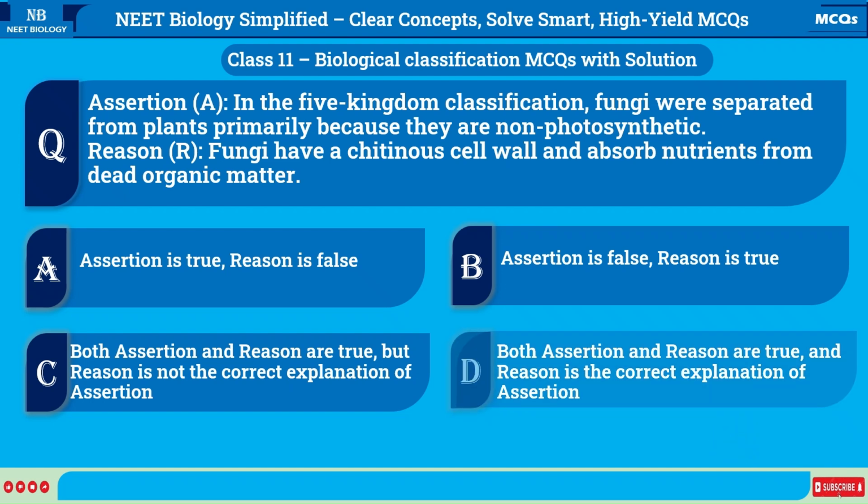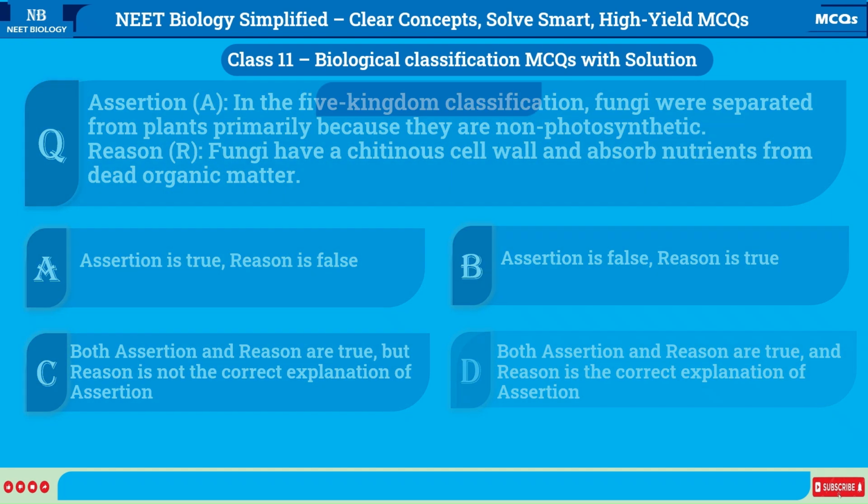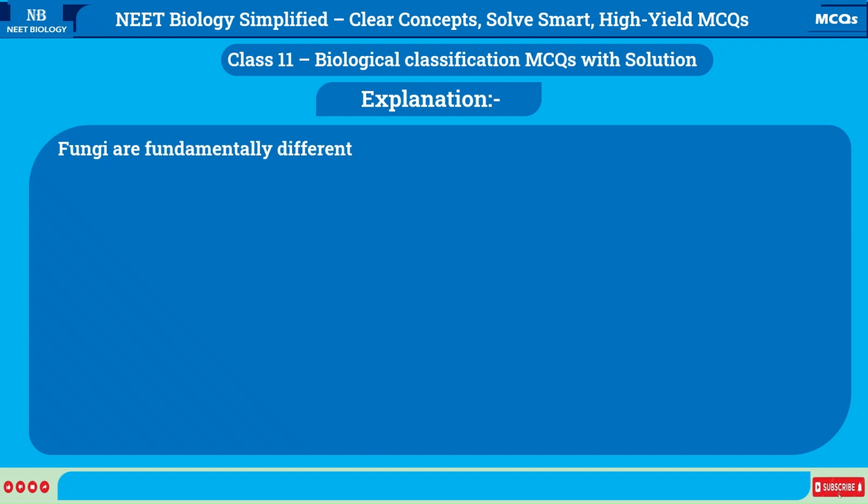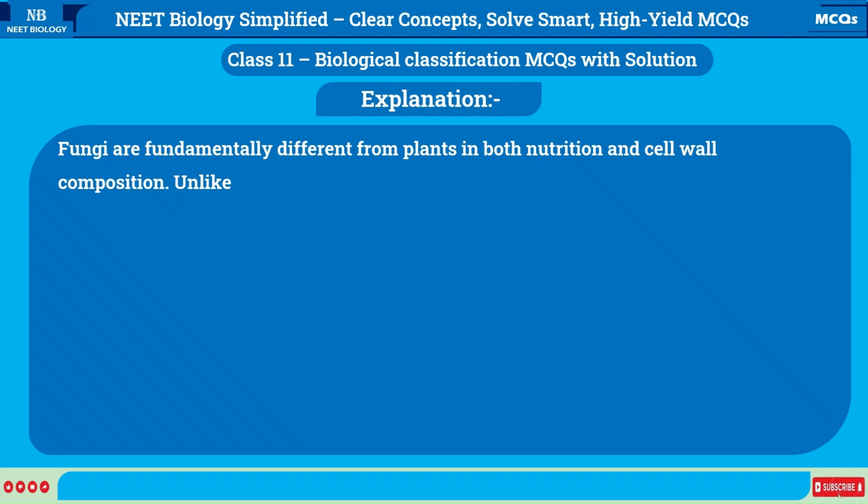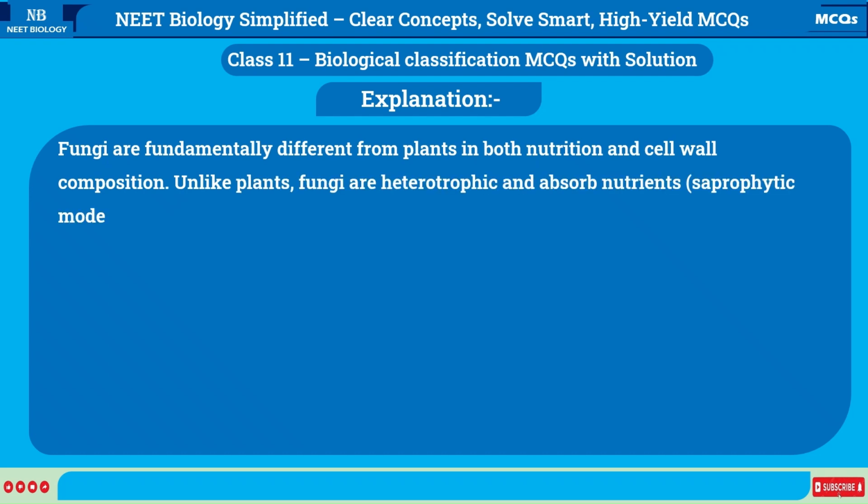Correct answer is D. Both assertion and reason are true, and reason is the correct explanation of assertion. Explanation: Fungi are fundamentally different from plants in both nutrition and cell wall composition. Unlike plants, fungi are heterotrophic and absorb nutrients, saprophytic mode, and their cell walls are made of chitin, not cellulose.